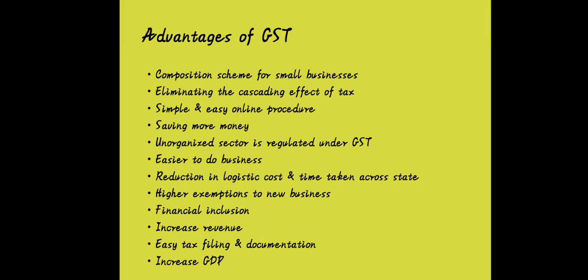Previously, just due to that cascading effect, we had to pay more taxes on octroi or on the carriage outward. Such kinds of taxes have been minimized or reduced, and even the time for logistics has been reduced. Higher exemptions to new business, financial inclusion, increased revenue, easy tax filing and documentation, and increased GDP.